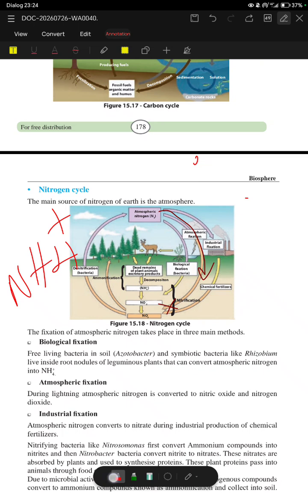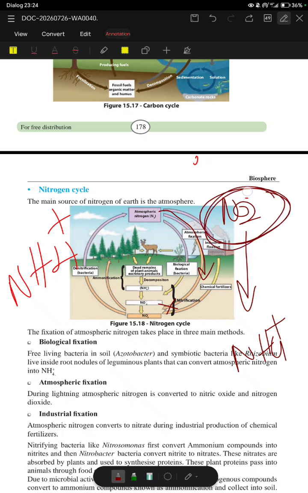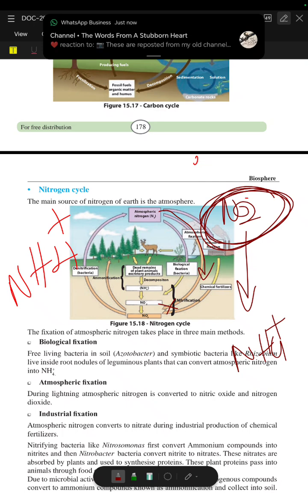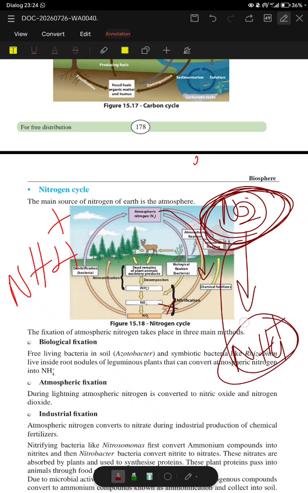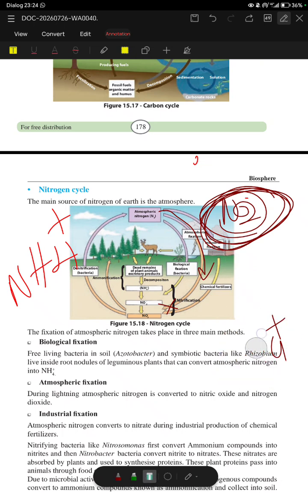Here, let's assume there is nitrogen, right? So that nitrogen should be converted to ammonium ion. What is done to this nitrogen is, first of all, the nitrogen undergoes ammonification, nitrification, denitrification, and ultimately nitrogen fixation. So in the first method of nitrogen conversion, this nitrogen is converted to ammonium ion. Okay, so you should remember that.